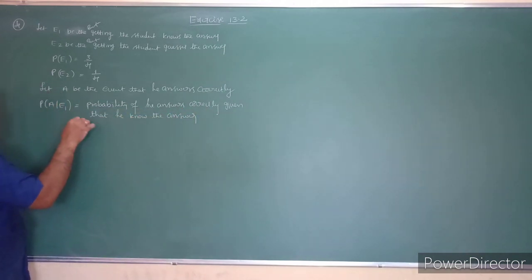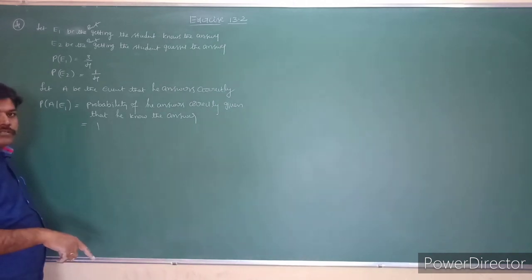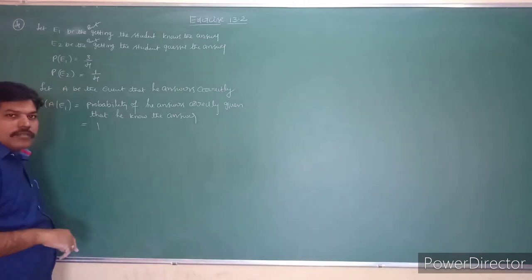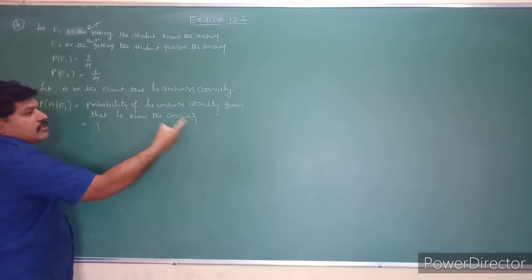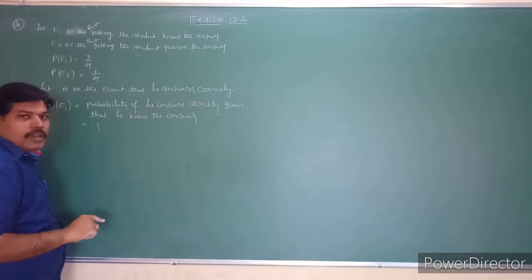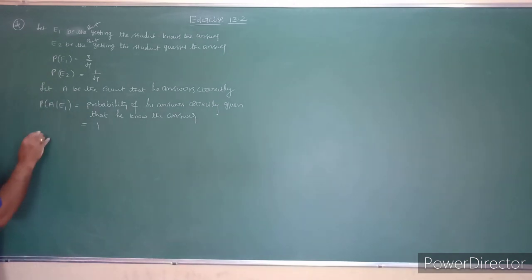That is nothing but the sure event. So why? Because already he knows the answer. So automatically he answers correctly. Yes or no? It is a sure event. Why? Because already he knows the answer. Then he answers correctly compulsorily. That is there is no chance. That is you will get a 1 only.